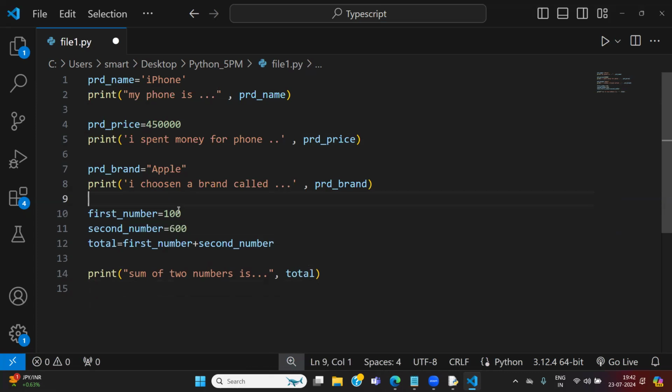Whenever you are writing some programming, whenever you are writing some code, you have to concentrate carefully. If you are making some mistakes, automatically the editor will show. The editor will tell you what is the problem, what is the issue.